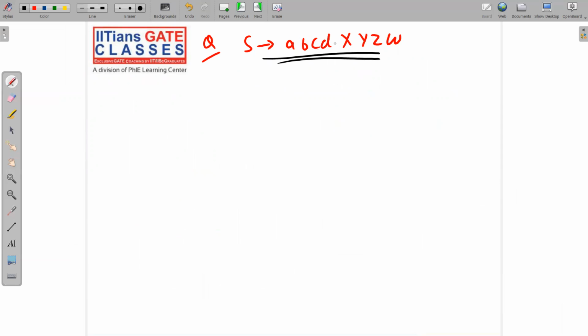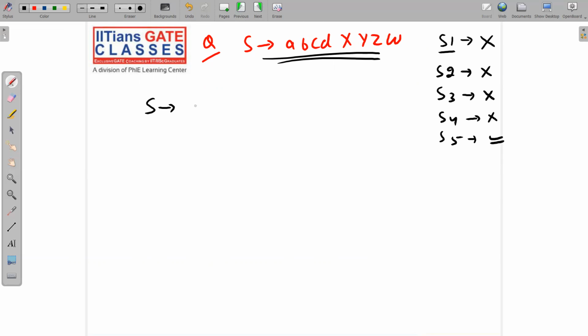So leave everything and try to apply the algorithm. Step number 1, S implies null is present and S is in RHS, so it is not the case. Step number 1 is bypassed. Step number 2, null productions, no null productions, so step number 2 is bypassed. Step number 3, unit productions, no unit productions, so it is also bypassed. Step number 4 is your left recursion, there is no left recursion, so bypass. Step number 5 is left, that is reduction, so I am going to apply reductions here. So very simple. See, this is very simple.